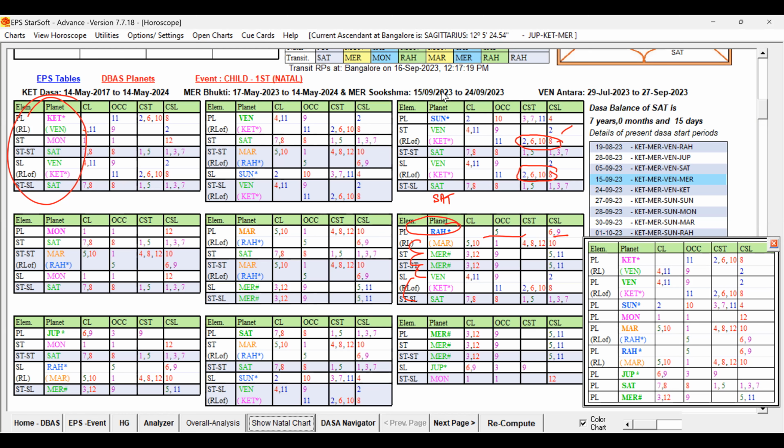Sun Bhukti was coming prior to Rahu, but Rahu is stronger than the Sun, so Rahu has supported, because the key planets in the Dasa Lord, Venus and Saturn, are present in both planets, while the other unfavorable key planet, the strong planet Mercury, is playing a role for Rahu.